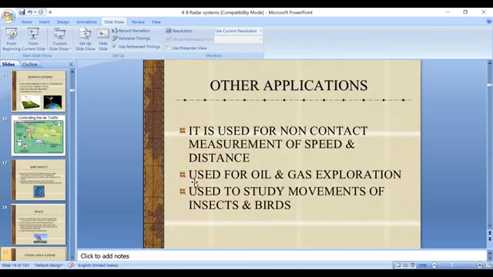And coming to other applications, it is used in oil and gas exploration, and it is very surprising, it is used to identify the movement of insects and birds also. And for contactless measurements also it is used.